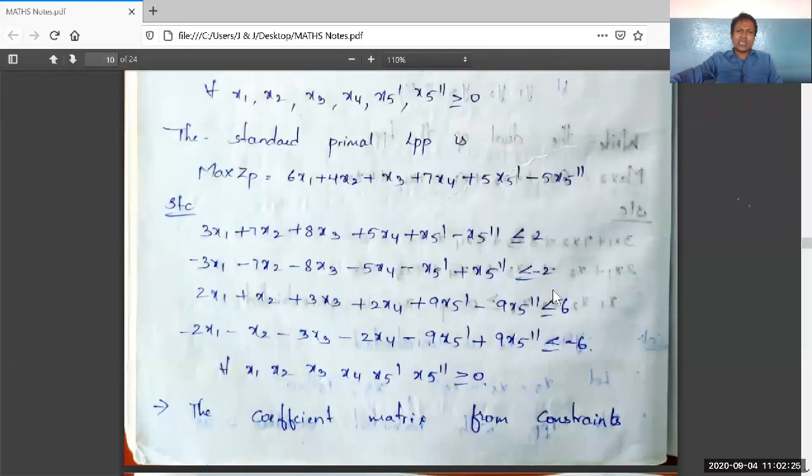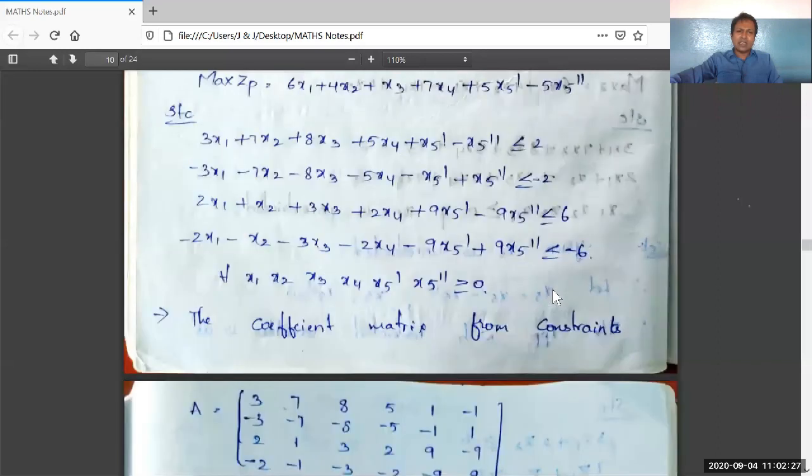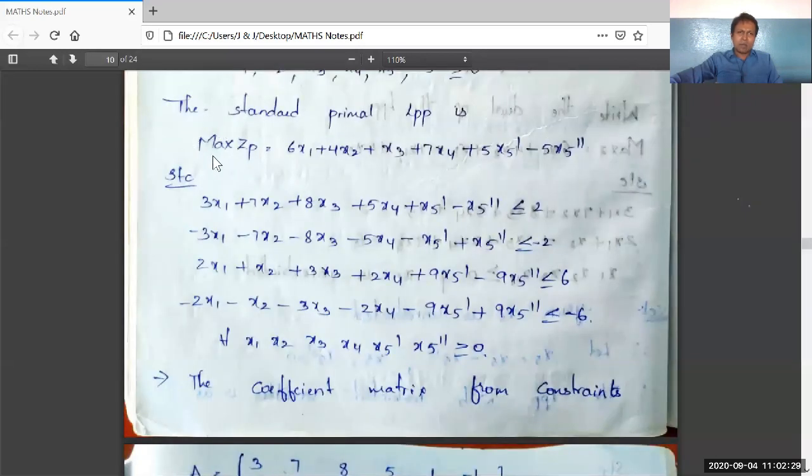So now here I am writing the standard primal LPP. Max ZP is equal to the same addition terms written here. There is no change in this objective function. The only change is this suffix P. Max ZP indicates that it is the objective function of primal LPP.